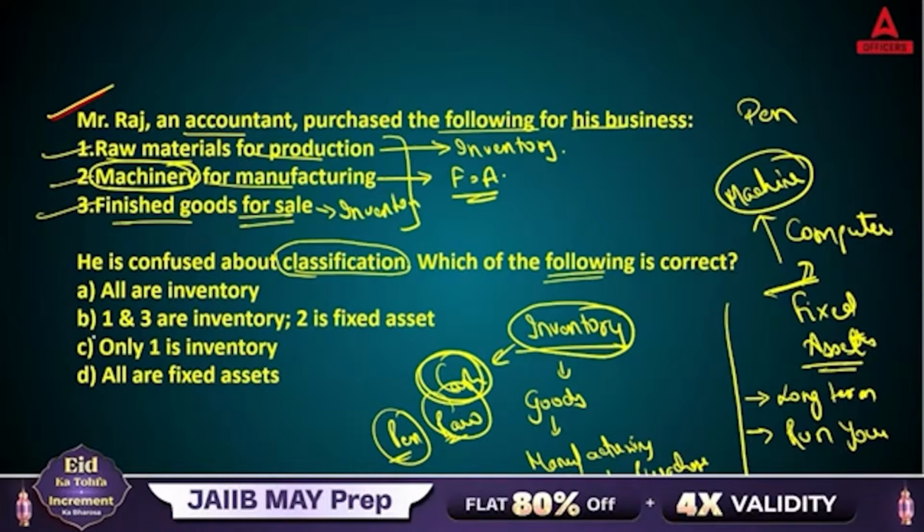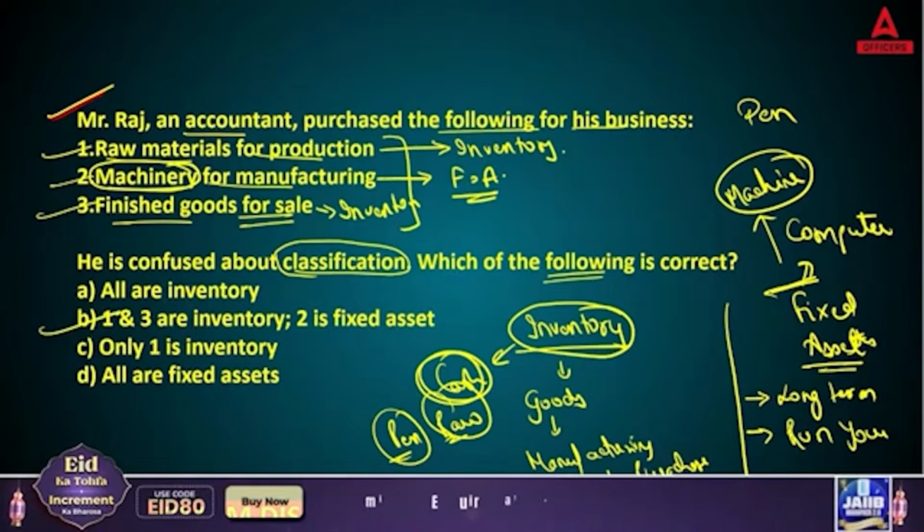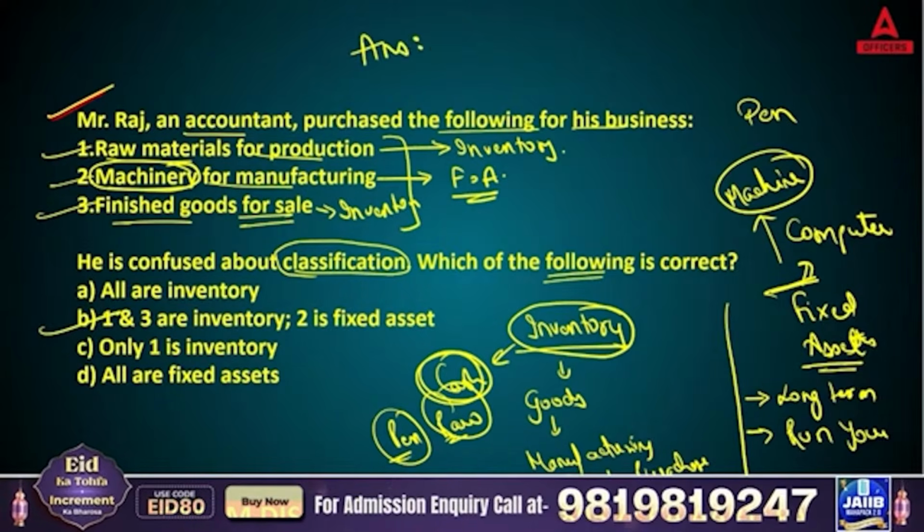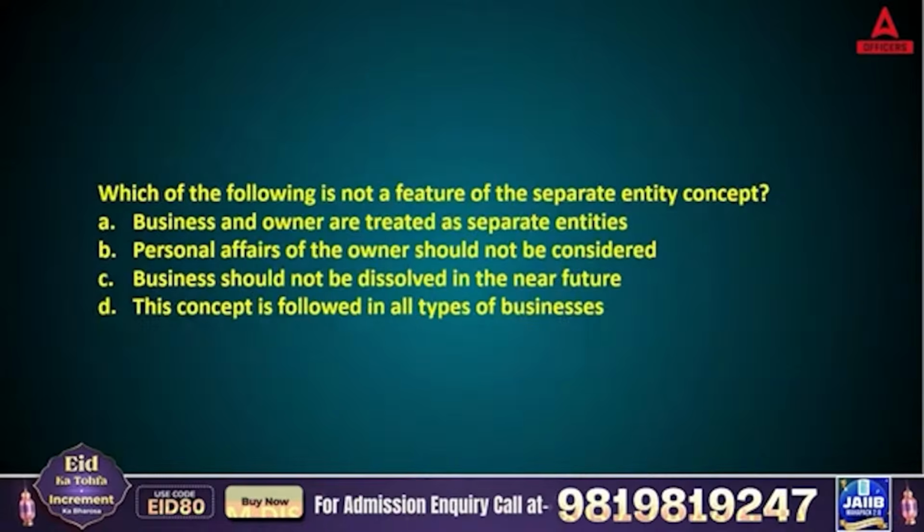Yes, so the right answer is answer B. 1 and 3 are inventory and 2 is fixed asset. So the right answer is answer B. Okay, let's move on, coming to the next one.